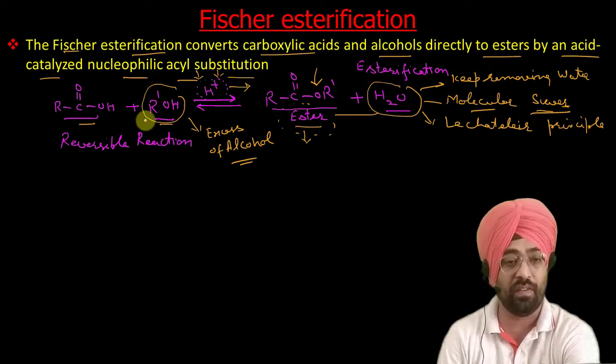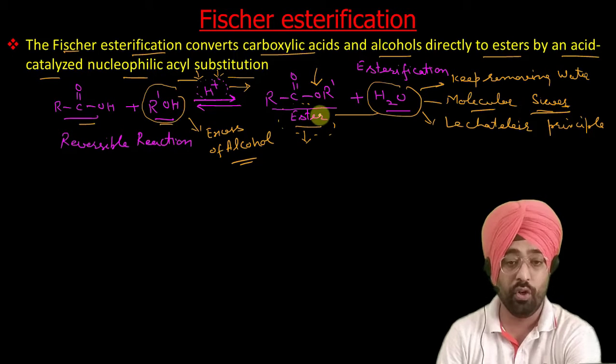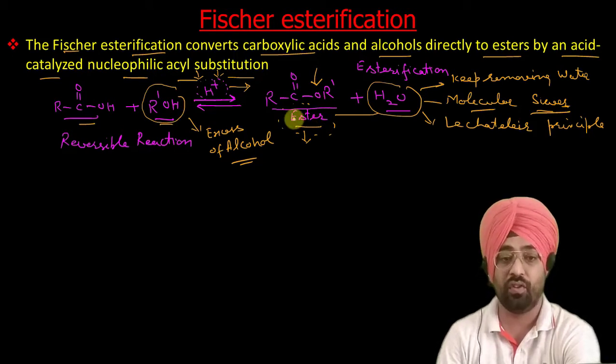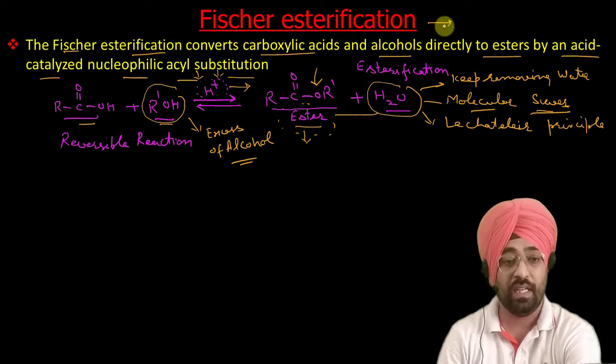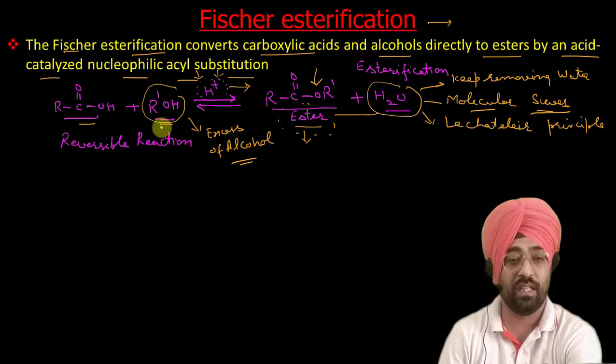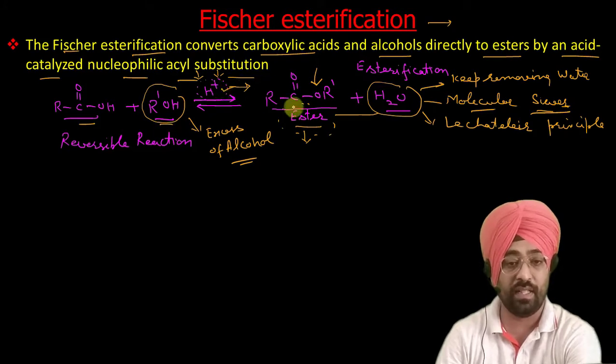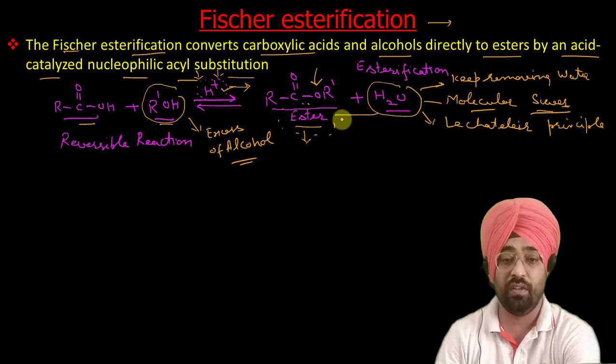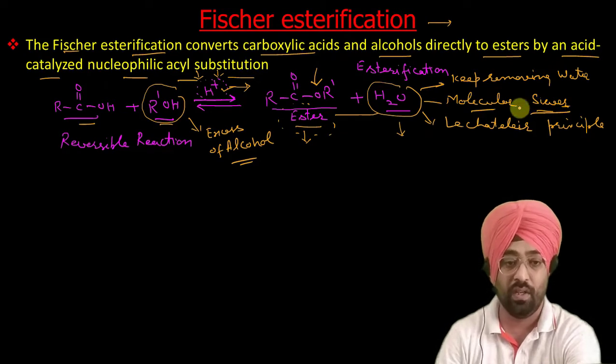Then it will try to produce more ester so that the equilibrium can again be retained. So this is all about your Fischer esterification reaction. Basically it is a reaction between carboxylic acid and alcohol which is catalyzed by an acid, and it is a reversible reaction. So in order to increase the yield of our product ester, we can either remove water by distillation or with the help of molecular sieves, or use excess of alcohol.